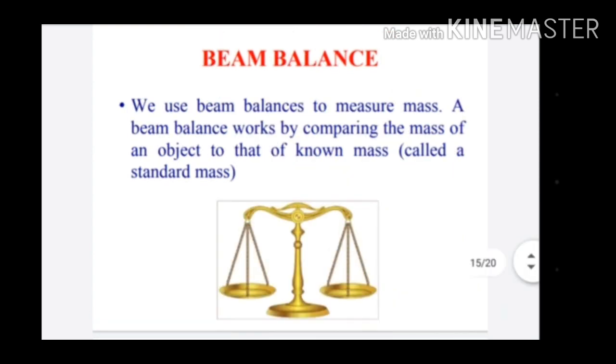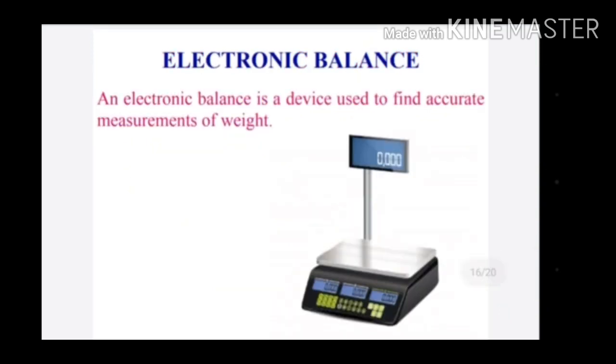Mass is measured using beam balance and electronic balance. Beam balance works by comparing the mass of an object to that of standard mass. Electronic balance is a device used to find accurate measurements of weight.